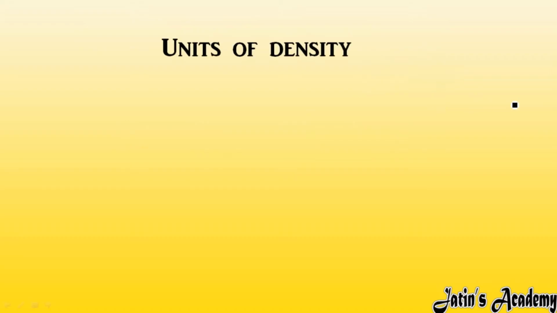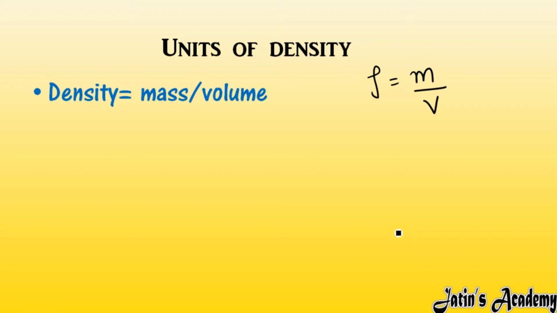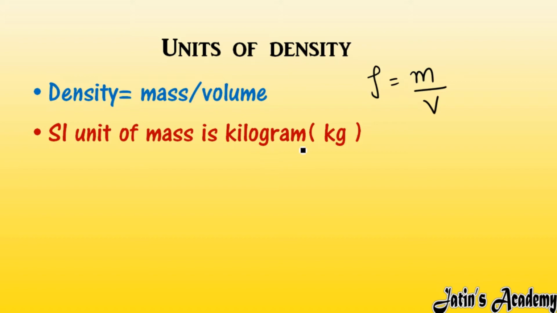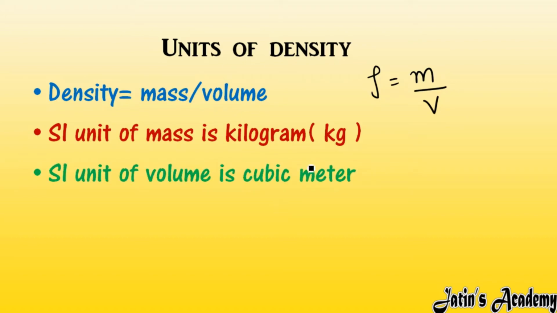So here we have the units of density. As we have already discussed, density is equal to mass per unit volume. Now we are going to calculate the SI unit of density. In order to do that, first of all we should know the SI unit of mass, and then the SI unit of volume. So what is the SI unit of mass? SI unit of mass is kg or kilogram. And what about the SI unit of volume? SI unit of volume is cubic meter, or you can write it as meter cube.